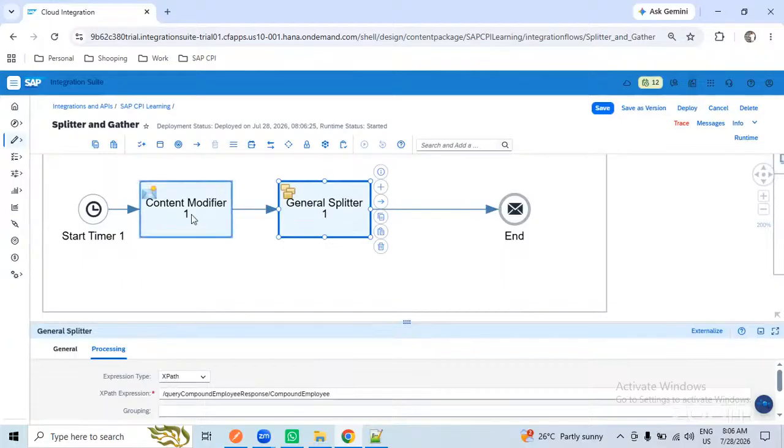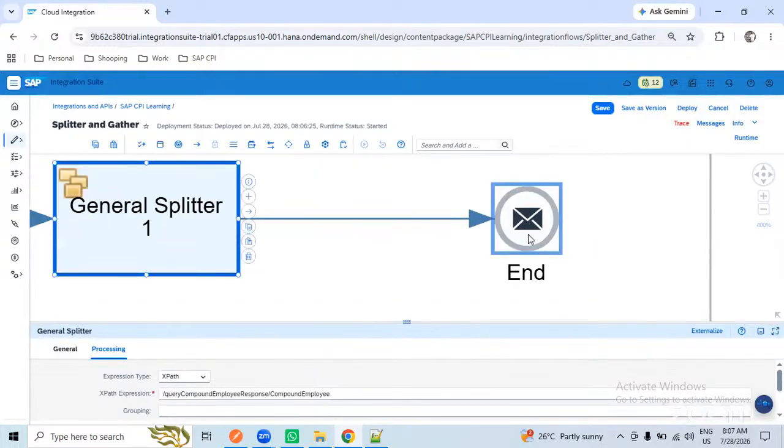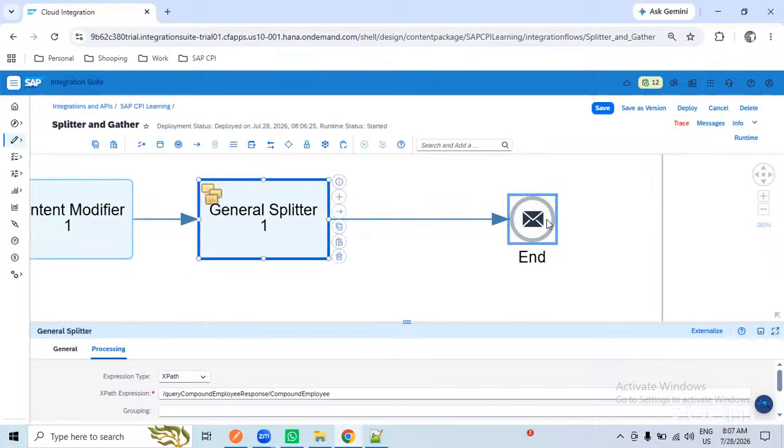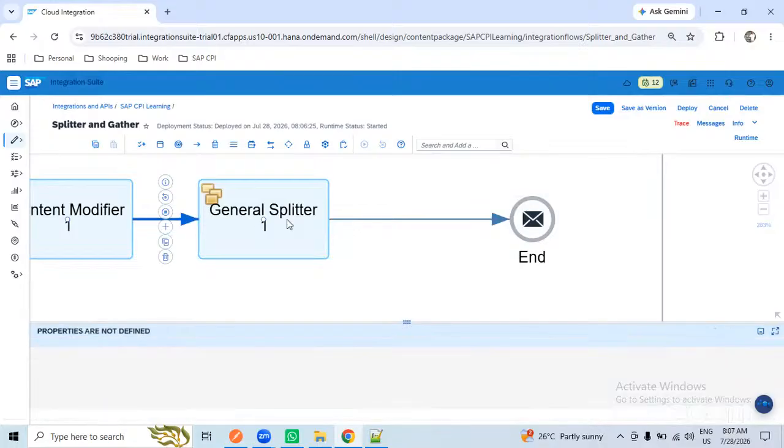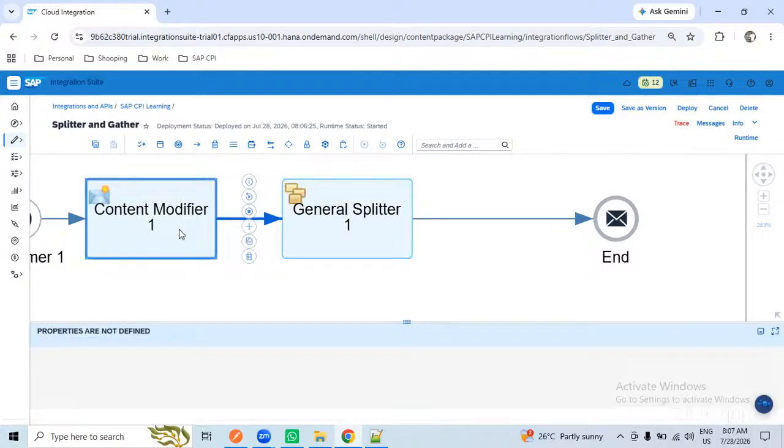Without a splitter, if I have updated 5 records in the content modifier one, assume there is no splitter and I just connect this to the end and deploy the interface. How many records will I receive at the end? Like how many compound employees will I receive? 10 employees. Why not? Because I have only 5 employees, right?